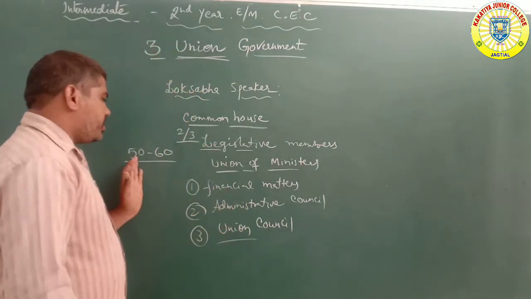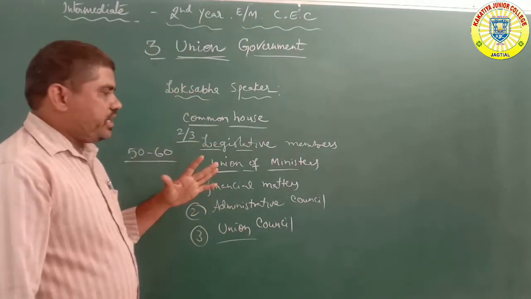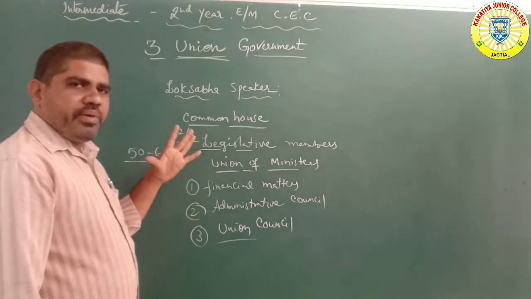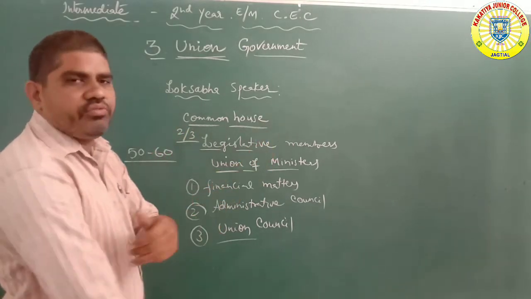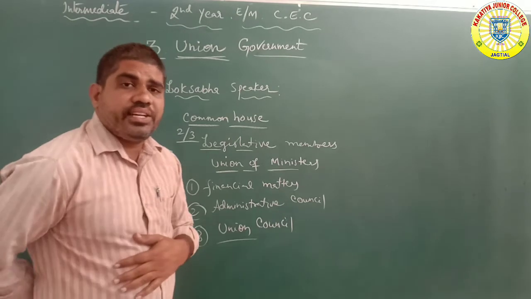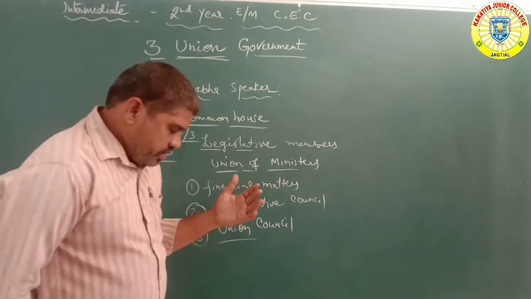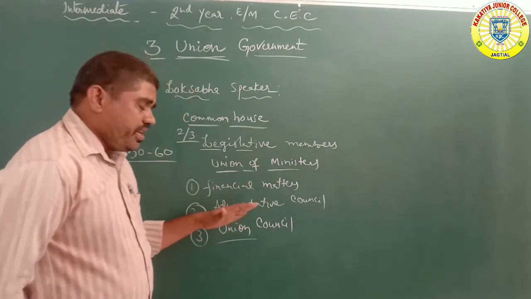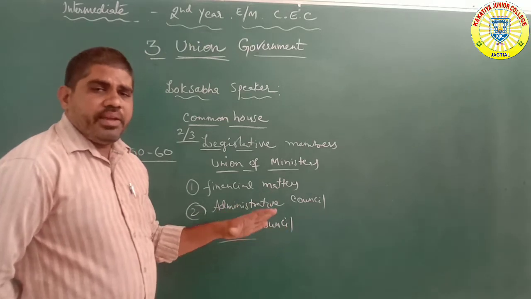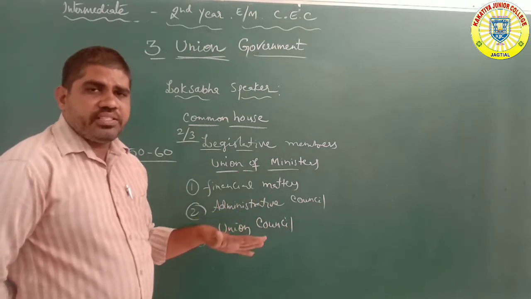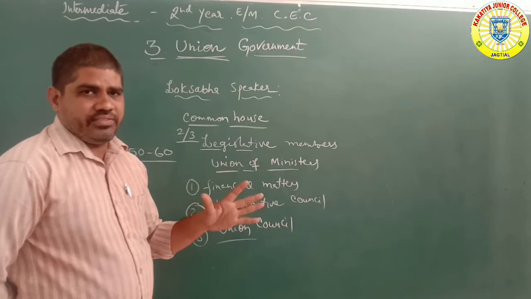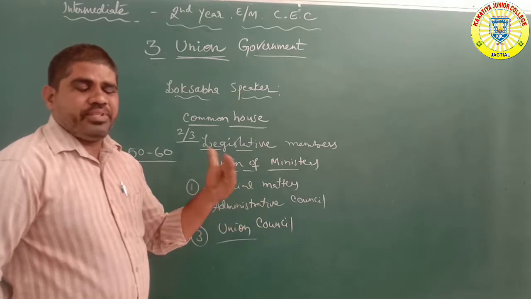Articles 50 to 60: the President's main appointment under the legislative councils and common house. The Union Council of Ministers discusses financial matters and other bills, whether a bill is accepted or not.